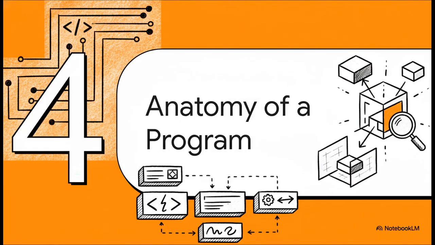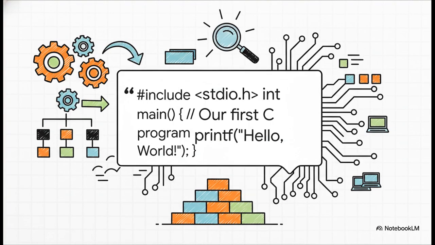All right, so that block of code might look a little intimidating at first, but it's not just a bunch of random symbols. It has a very specific structure and anatomy. So let's put it on the operating table and dissect our Hello World program piece by piece. Okay, here's our Hello World program again. We're going to zoom in on this and break it down line by line so you can see that every single symbol, every word here has a very specific job to do.